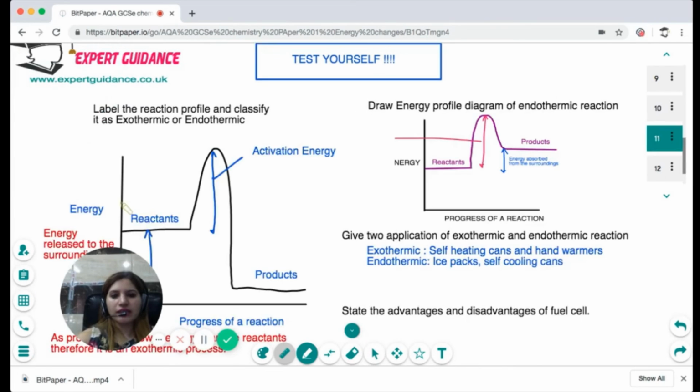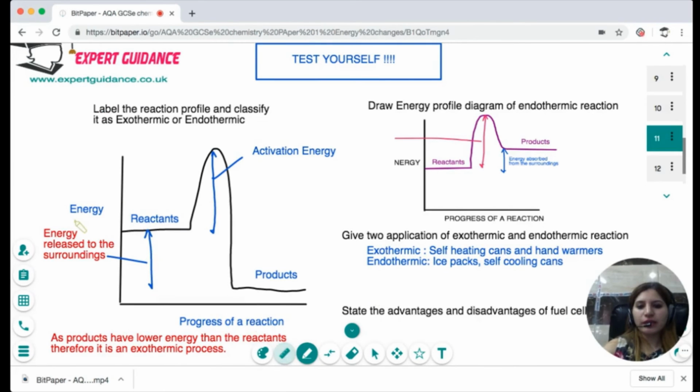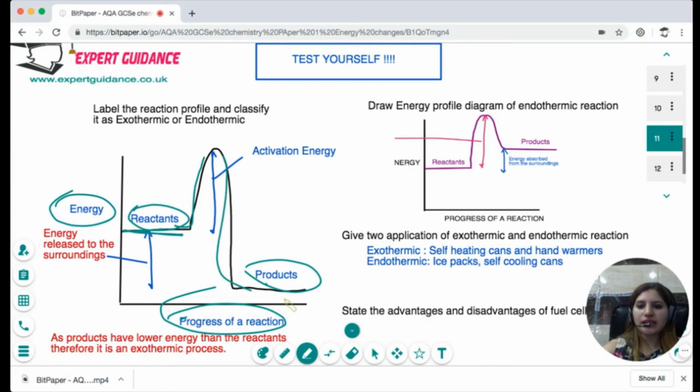Okay, so now let's look at the answer. To label it, you will be labeling the axes. This is energy, this is progress of reaction, this is the energy of the reactants, this is the energy of the products. The reactants give a bump, and that's the activation energy. And this difference between the reactants and the products is the energy released to the surroundings. And in this reaction, the product has a lower energy than the reactant, therefore it's an exothermic reaction.